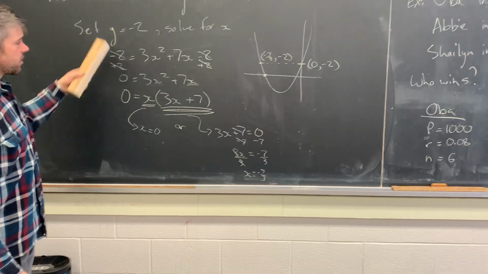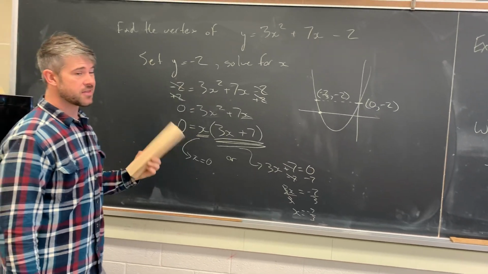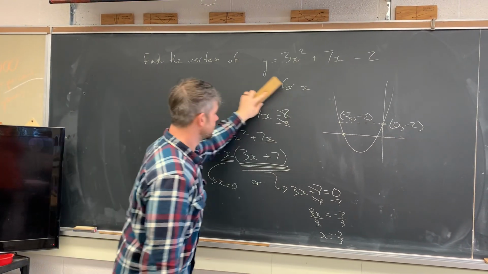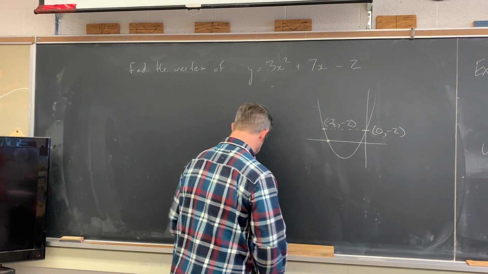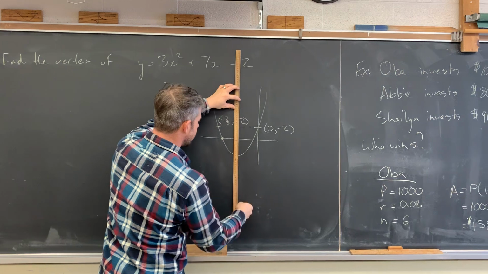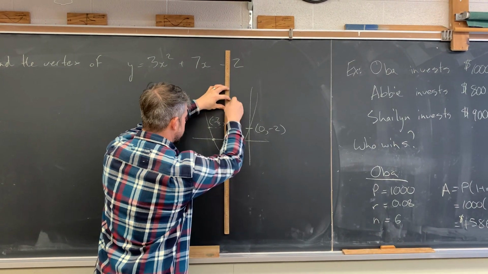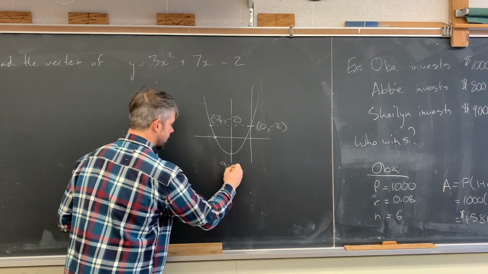Great. I'm going to erase this part here, but this is the first step of finding the vertex. The second step is a lot easier. All we have to do is say, okay, I know the axis of symmetry is going to run right down the middle of these 2 points, and it's going to pass through my vertex. So I need to find the x-coordinate of my axis of symmetry.